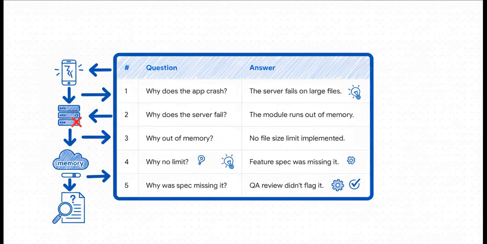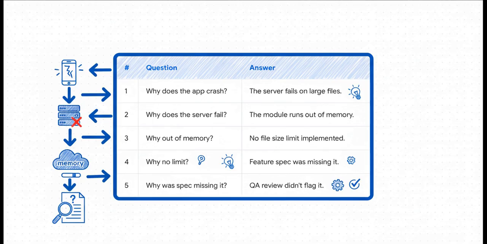Okay, fair enough. So question 2, why does the server fail? Turns out the image processing module is completely running out of memory. Okay, now we're getting somewhere. Question 3, why does it run out of memory? Well, because nobody ever put a file size limit on the uploads. That's a huge clue.